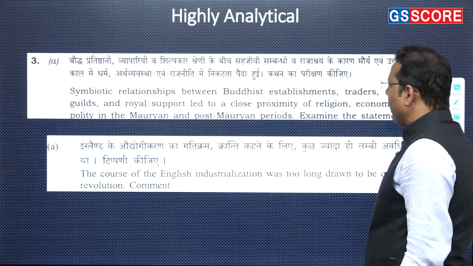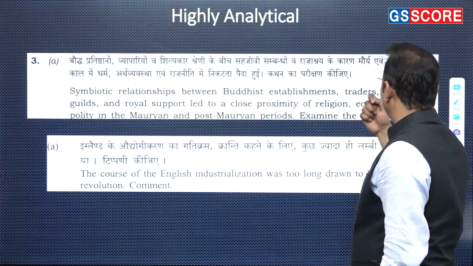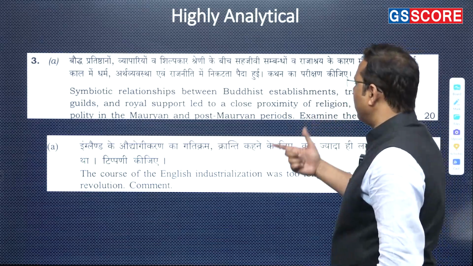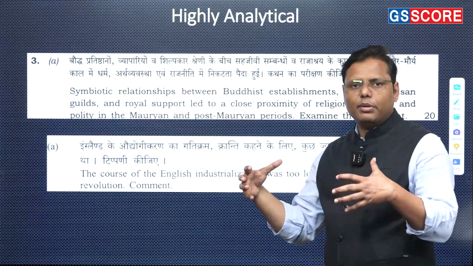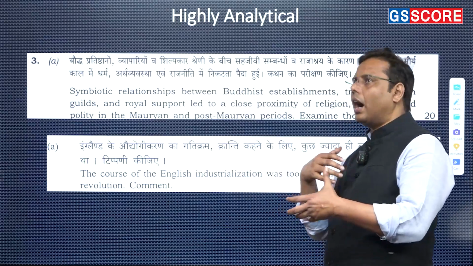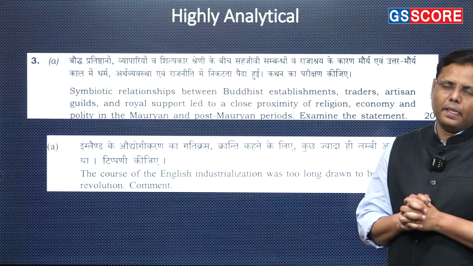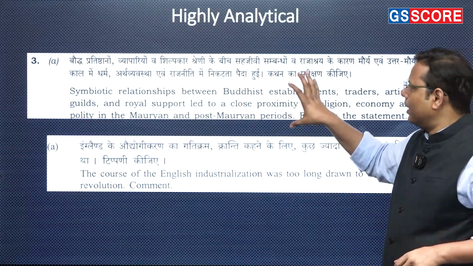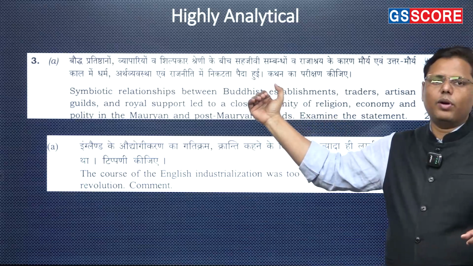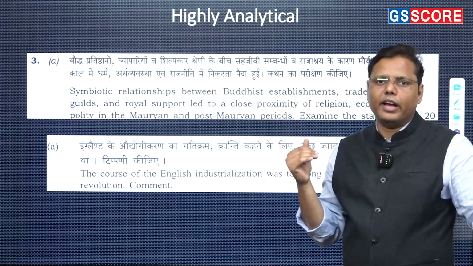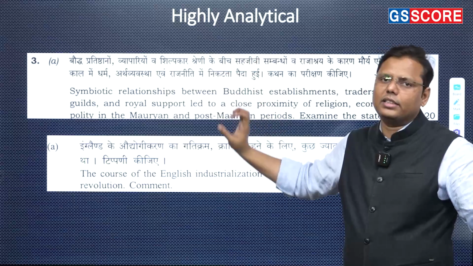Examine the statement. Now, it is asking you to make a connection between the Buddhist establishment, traders, artisan guilds and the royal support. So, there are four different kinds of institutions. They have been merged together and you have been asked to find a sort of symbiotic relationship among them. So, this is a very conceptual question. Now, precisely speaking, this is a question that has been taken from a book of H.P. Ray, who has categorically written on the same topic.